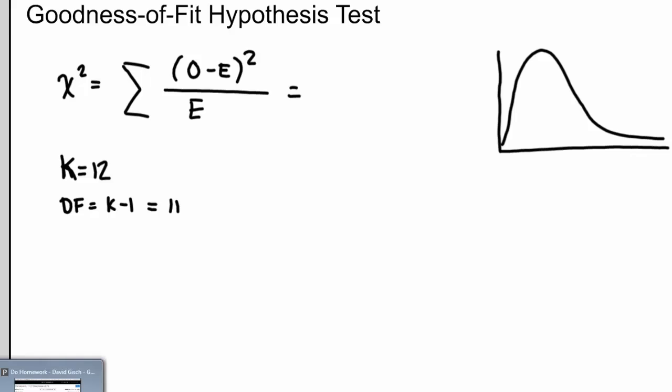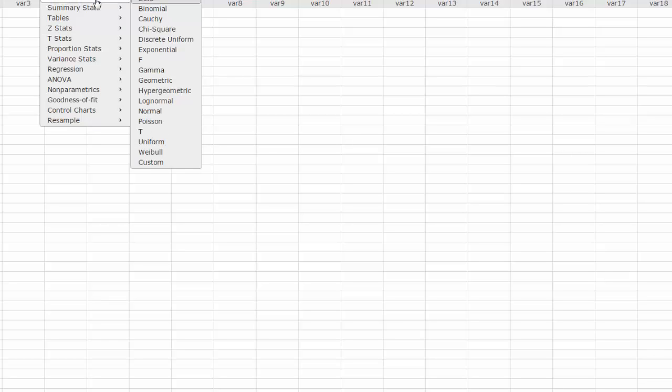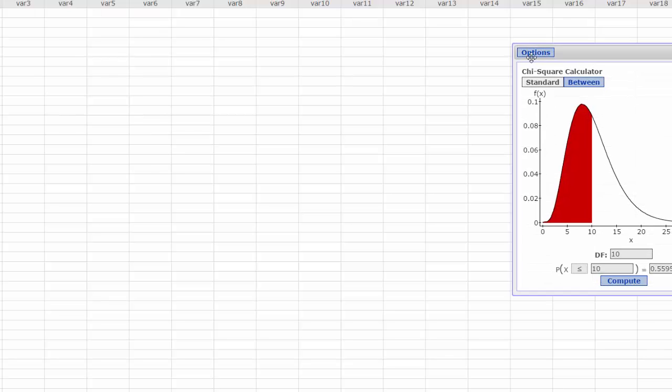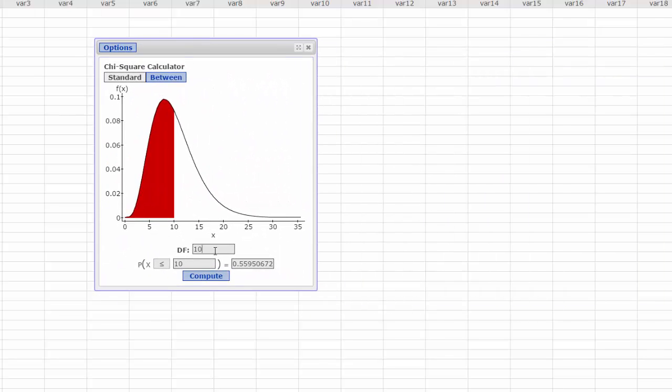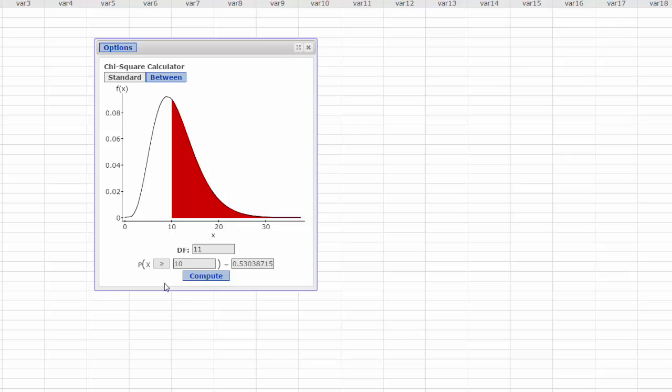So if I was to go to StatCrunch and get my critical value, this would be chi-squared. Again, I just like to do this. I like to have visuals. First of all, degrees of freedom is 11. We're going to point to the right.